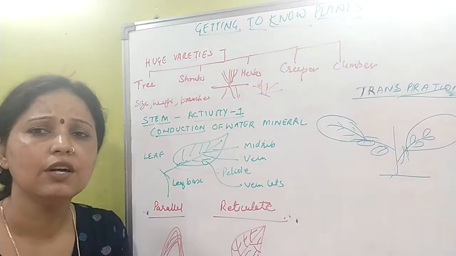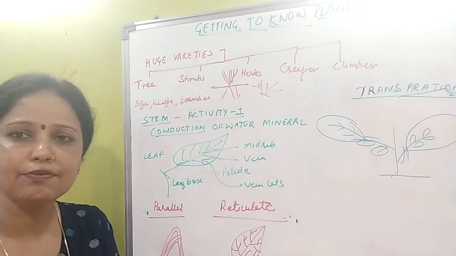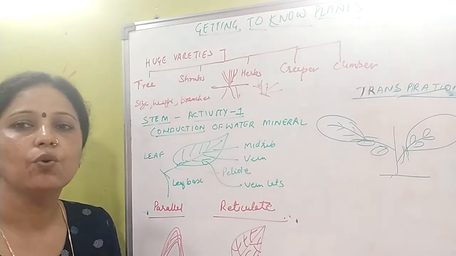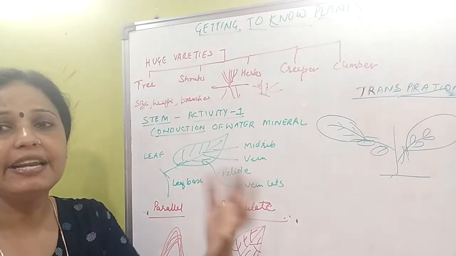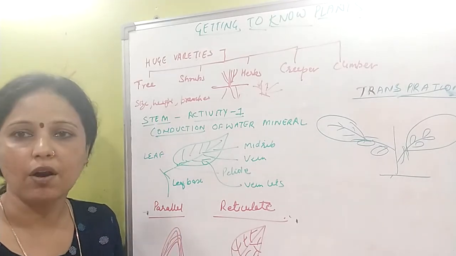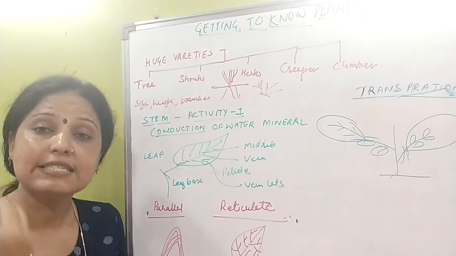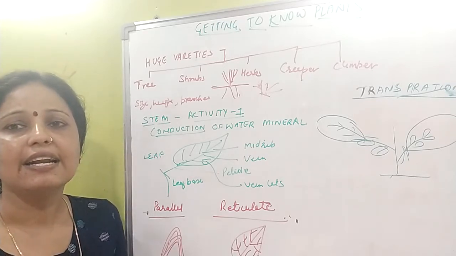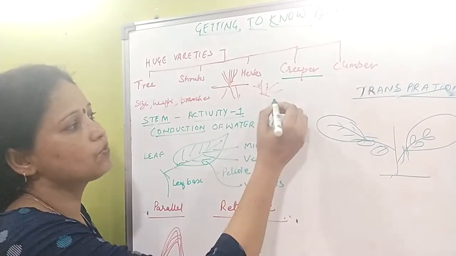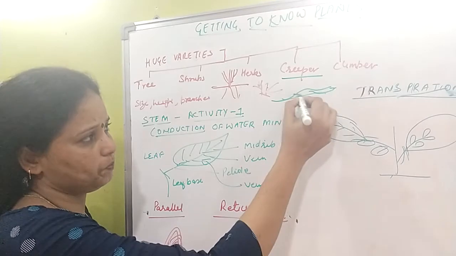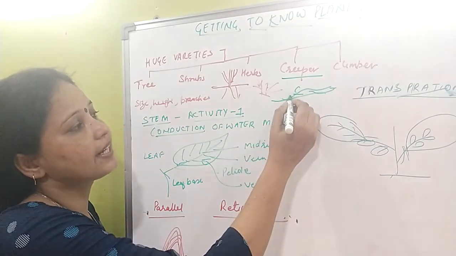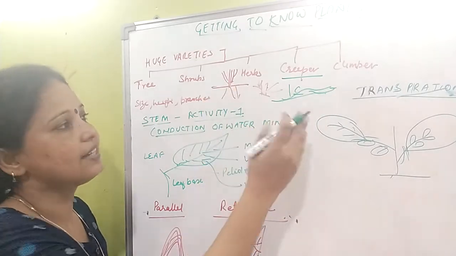Along with this, you will find some plants like grapevine, bitter gourd, cucumber, and watermelon plants. They don't stand upright by themselves. That means they need support. There are some plants which can creep over the ground, that means one whose stem is very weak and soft, and it can't hold itself up. So these plants are known as creepers. Creeper means one that can creep over the ground because its stem is very soft, due to which it cannot withstand itself.